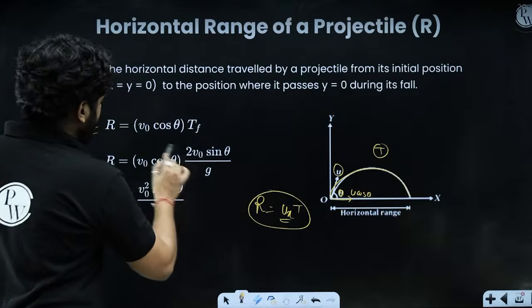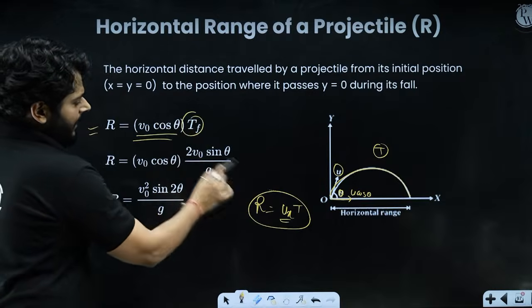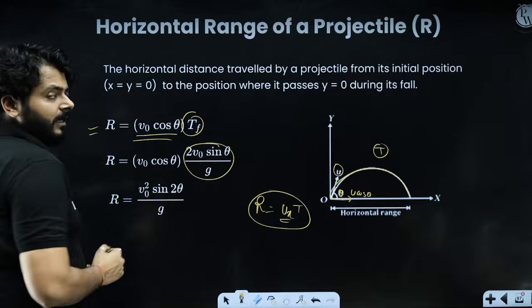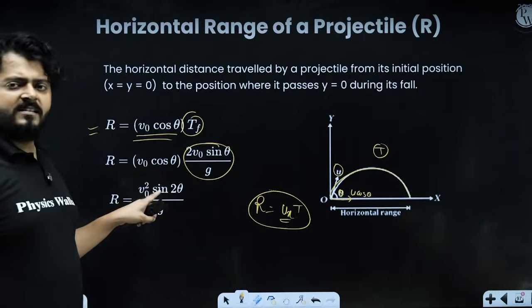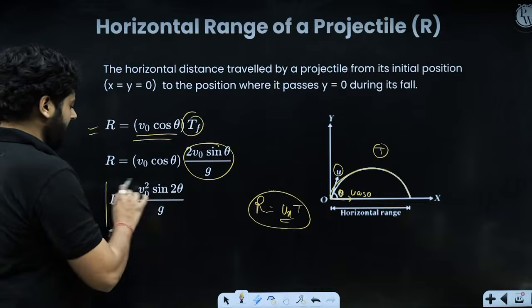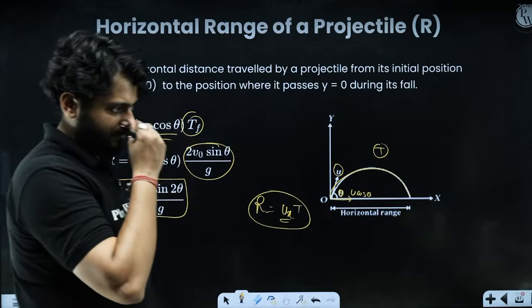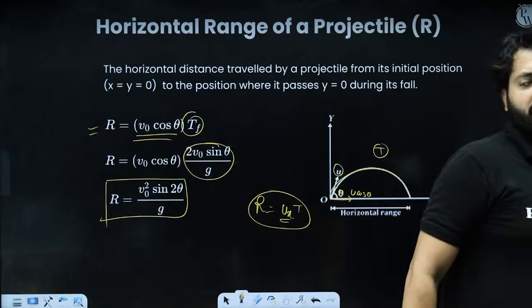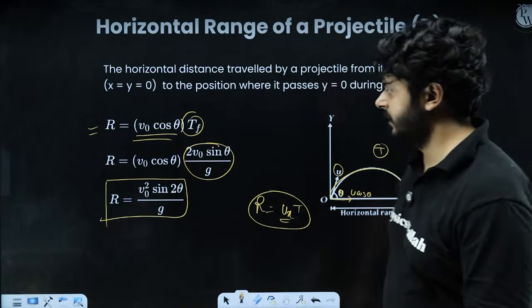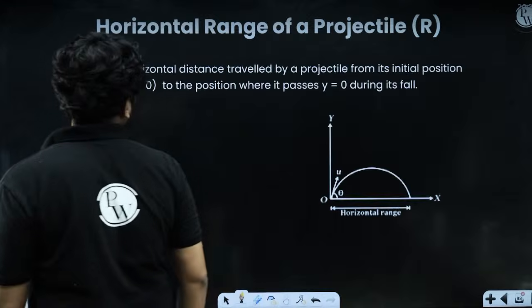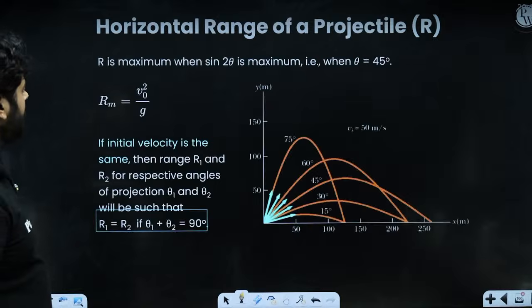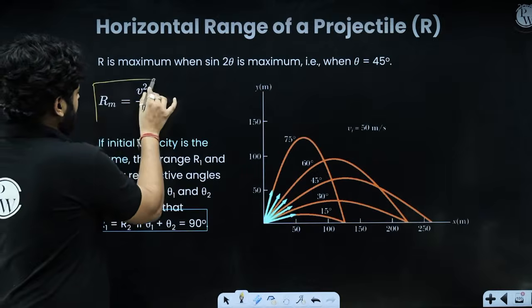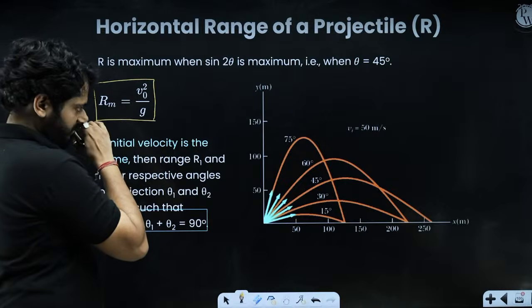So here it is. The initial horizontal component is u cos theta and time of flight is T, which is 2u sin theta upon g. So 2 sin theta cos theta is sin 2 theta. So range is going to be u square sin 2 theta upon g, right? Okay. So let's continue. Range of the projectile is done.